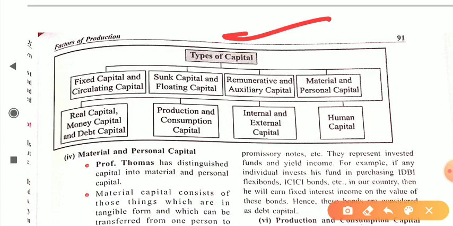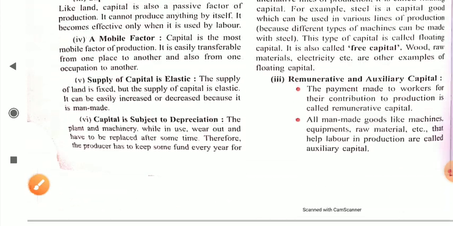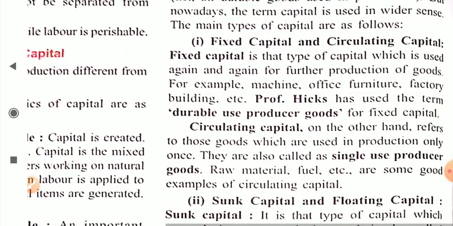In types of capital, you have fixed capital and circulating capital. The second one is sunk capital and floating capital. The next one is remunerative and auxiliary capital, and the last one is material and personal capital. These are four different types of capital, and these are the examples of these capital. So we will do one by one. First we will start from our first point, which is fixed capital and circulating capital.